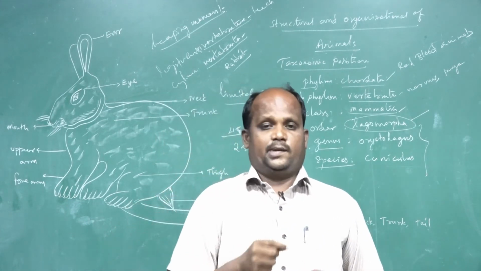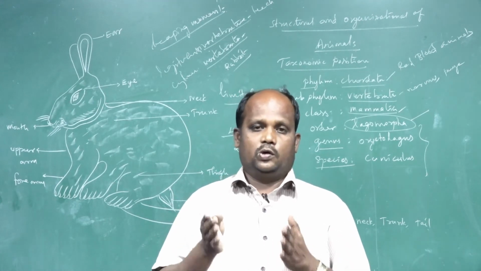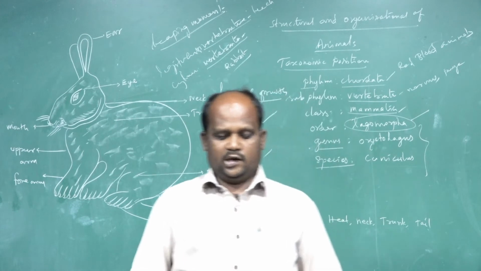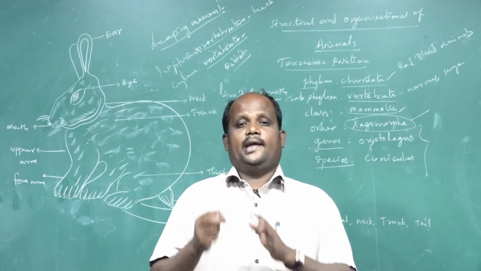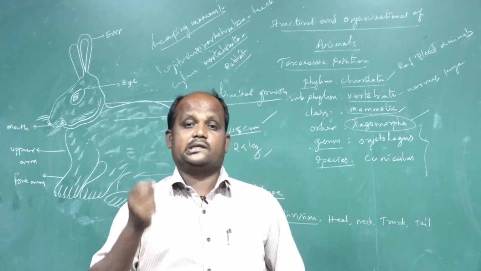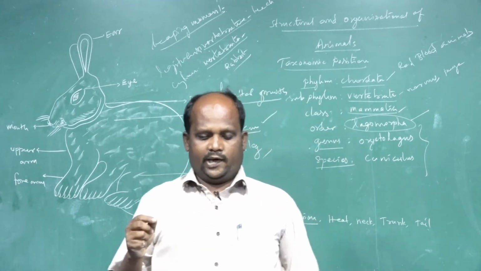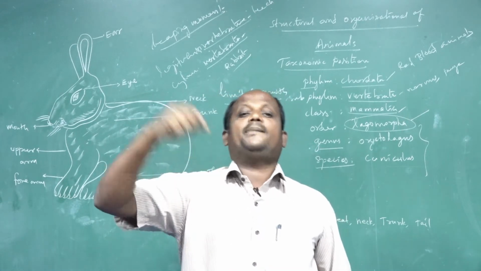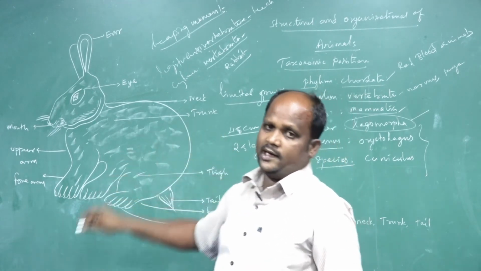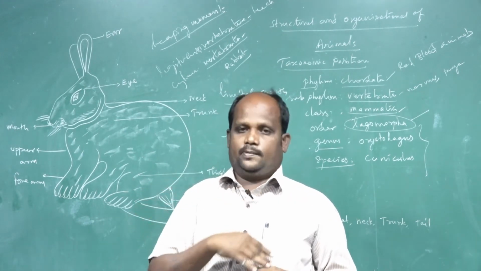Understand? Herbivorous animals like rabbit and deer are called herbivorous. So rabbit is a herbivorous animal. The shape of the body, I told you already, is an elongated body structure, and cylindrical shape, I mean circular shape. Second one is body color, white or black. Sometimes blackish white, whitish black, because it is dependent on the gene.